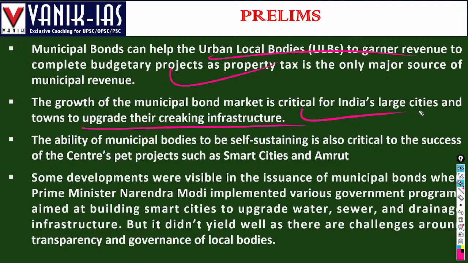The ability of municipal bodies to be self-sustaining is also critical to the success of center-state projects such as smart cities and AMRUT. They need to be financially viable to implement various schemes and to develop smart city projects. Some developments were visible in the issuance of municipal bonds when Prime Minister Narendra Modi implemented various government programs aimed at building smart cities and upgrading water and drainage infrastructure, but it didn't yield well.